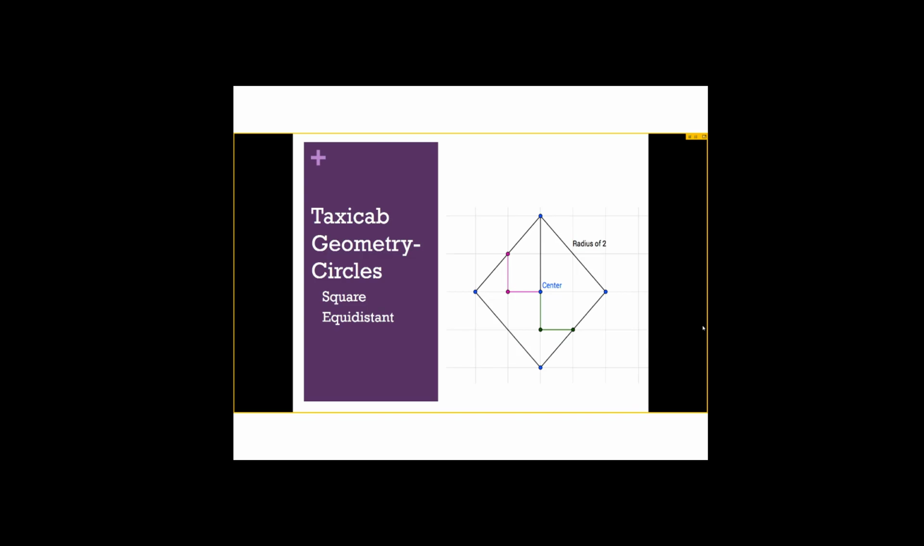Taxicab circles are going to be very weird, as they are known to be a square. So this right here is a taxicab circle with a radius of 2. So the black line would be a radius line, but then this green line and the pink line are still 2 units. So you take their x direction, which would be 1, and their y direction, which would be 1, and it still adds up to 2. If you were to do this about every point on the circle, you'd still get the same length, which is all points equal distance.